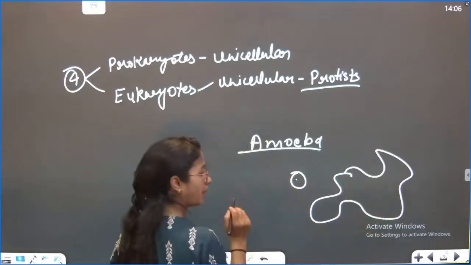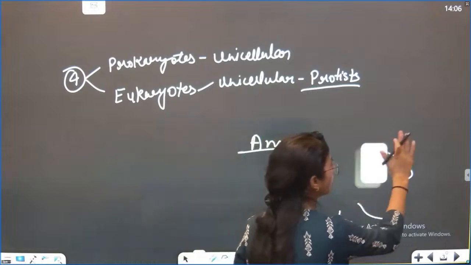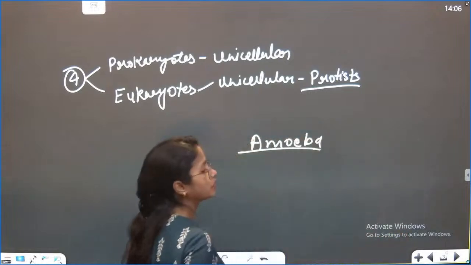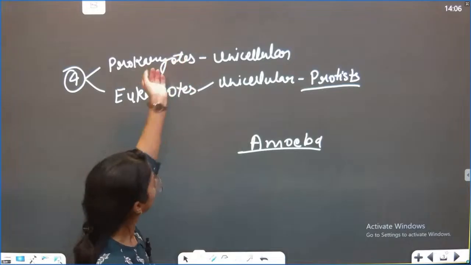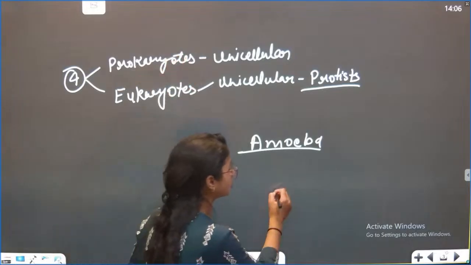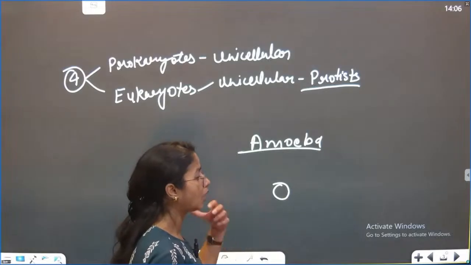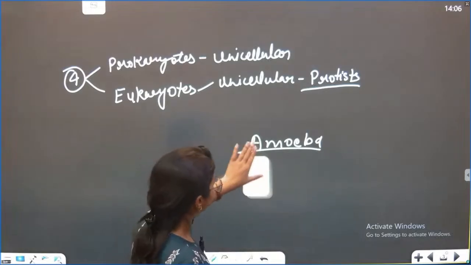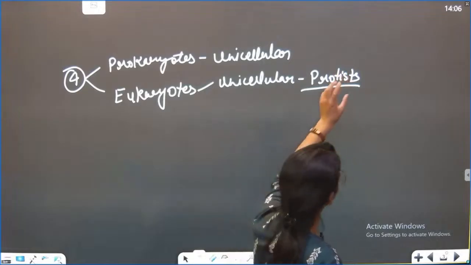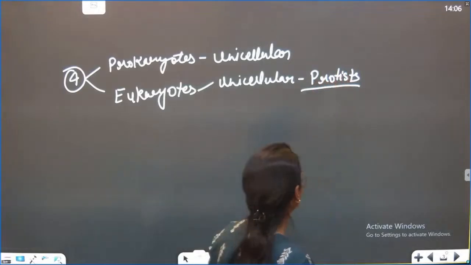है ना? Of course, this is unicellular, but it is not bacteria, because we know the prokaryotes do not have a specific nucleus, because this is a simple thing, and to form the nucleus more complication is needed. So they said okay, fine. So they all kept it into the protista. So have you heard about that?